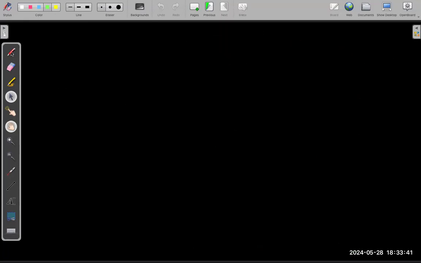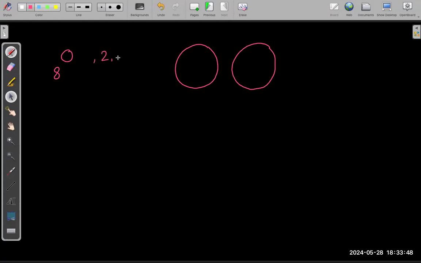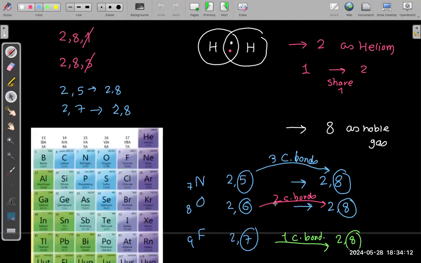Again, what about oxygen? We said oxygen is 8, so it is 2 and 6. How many are you missing? You miss 2. So how many will you share? You will share 2. In the outermost shell, you have 6 electrons, but you will not use them all for sharing. You will use only 2 electrons. How did you know, mister? 6 to 8, you need to share 2. If you are missing 1, you will share 1. If you are missing 2, you will share 2. If you are missing 3, you will share 3.